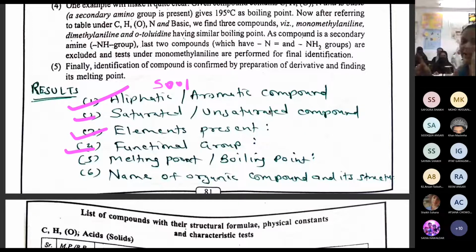Then melting point or boiling point. If it is solid, we write melting point. Correct? For solid, we are going to write melting point. For liquid, boiling point. Okay? I will show you how the arrangement and all that. And then finally, you are going to write the name of the organic compound and its structure. Then only you can get that 40 marks. This entire practical is for 40 marks performing, 5 marks for viva and 5 marks for writing journal. Journal means you will be writing in your notebook only.